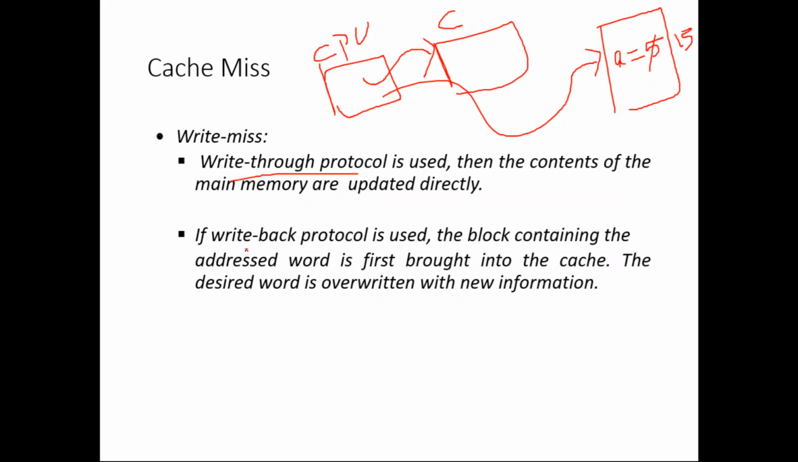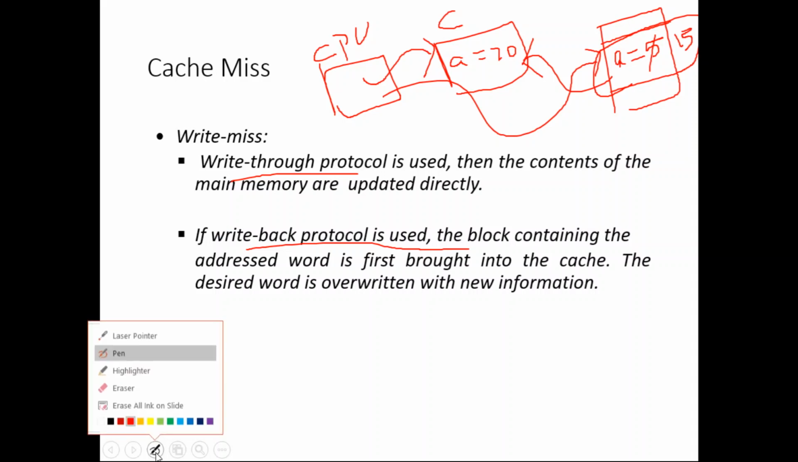Whereas the write back protocol says, now also there is a cache miss. The CPU wants to update a value from 15 to 20, but a is not in the cache. So the write back protocol says the entire block containing that content a should be moved to the cache memory. First move that block to the cache, then overwrite that word a. Previously 15, now make it 20. This concept is called the write back protocol, in case of a write miss.